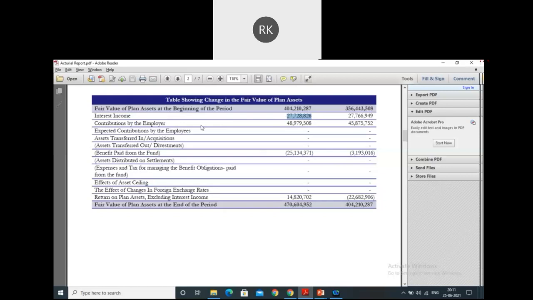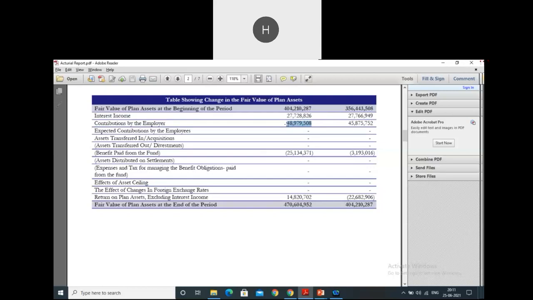Moving further, we see the contribution by the employer. This is the fresh amount which the employer keeps aside in this particular year. During this year, a certain contribution is added by the employer. Can anyone tell me why fresh contributions are made by the employer? Why exactly do we need to contribute? Can anyone tell me, please? There will be new employees coming, due to inflation.